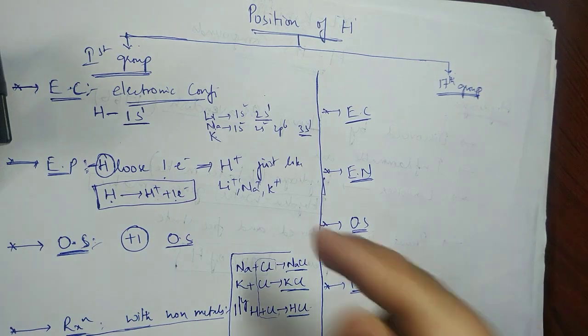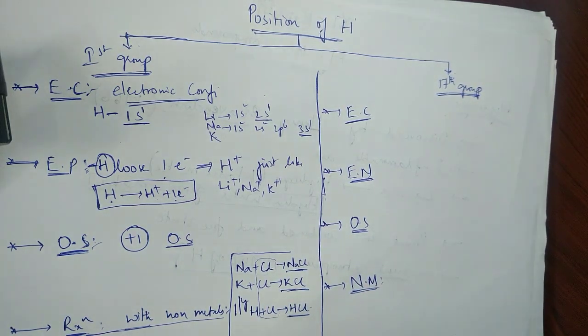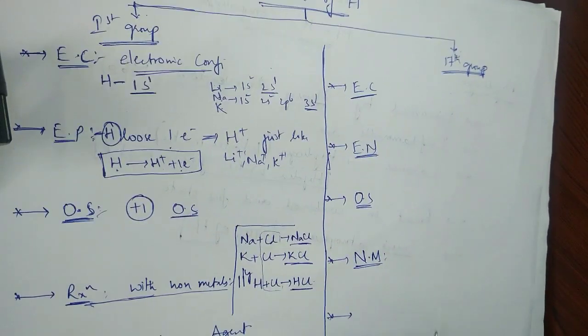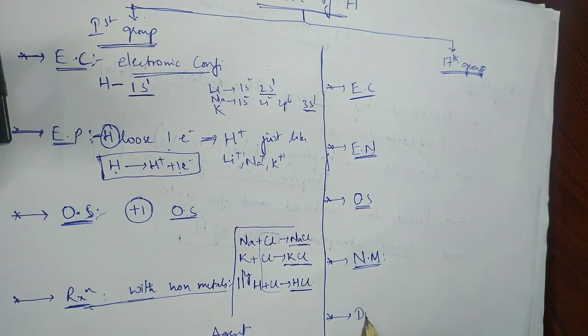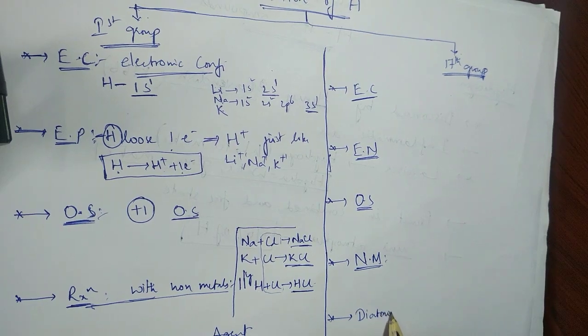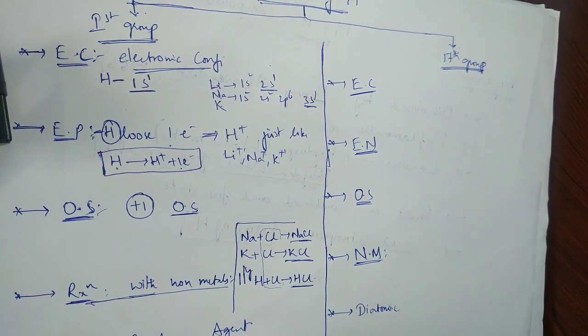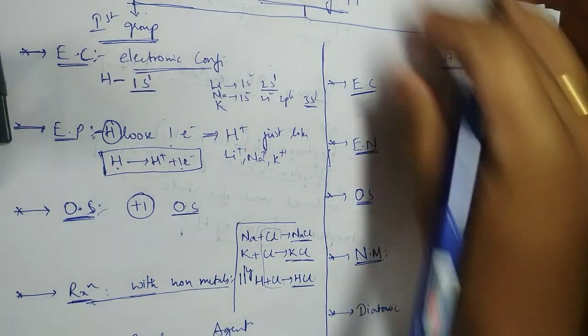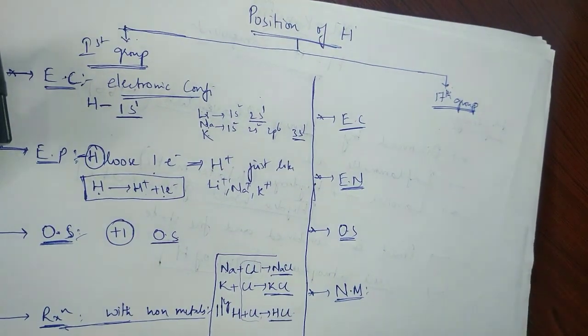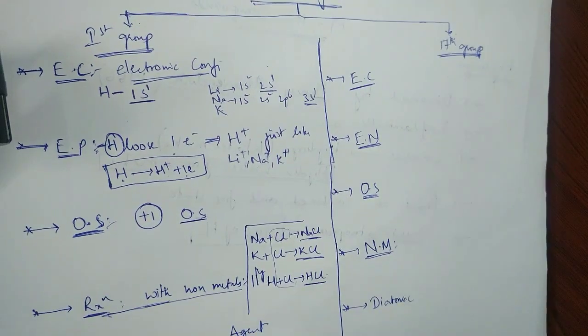How we'll talk about that. And lastly, the diatomic nature. Apart from this, I'll put one more point, that is ionization energy. So these are the points that support hydrogen being a 17th group element.